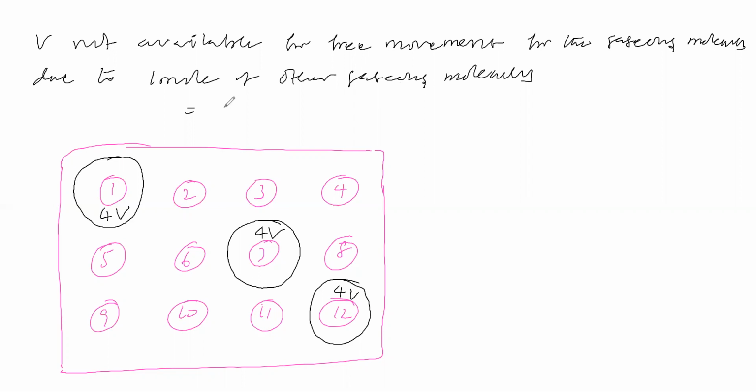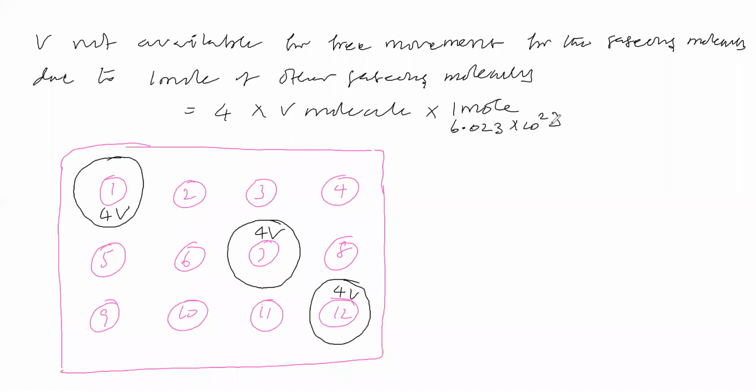So you are taking 4 times the volume of a molecule and multiplying it with 1 mole. 1 mole means Avogadro number of molecules. That means here 10 to the power 23 we will write.